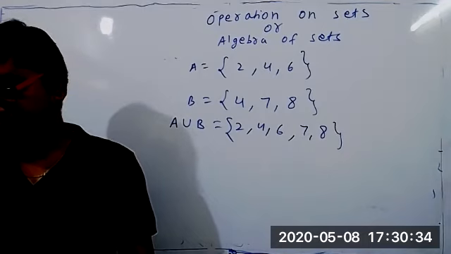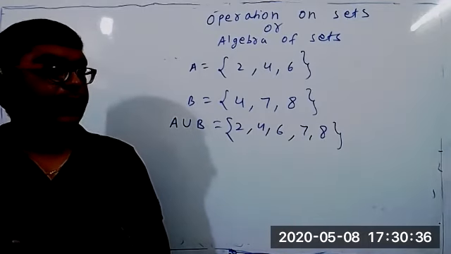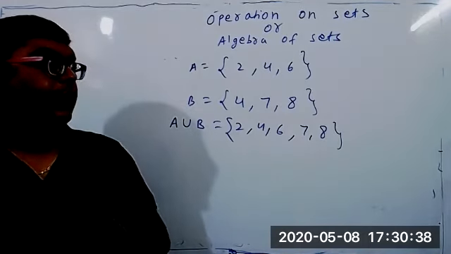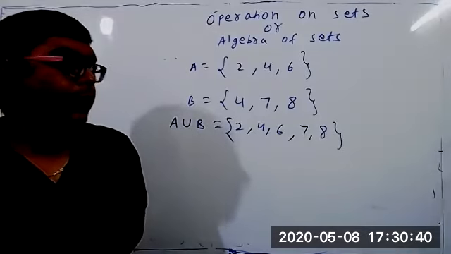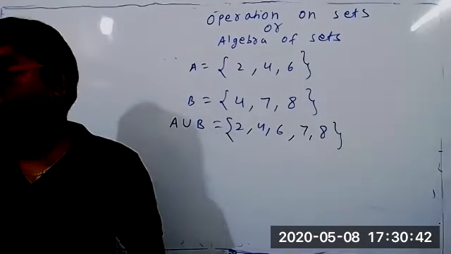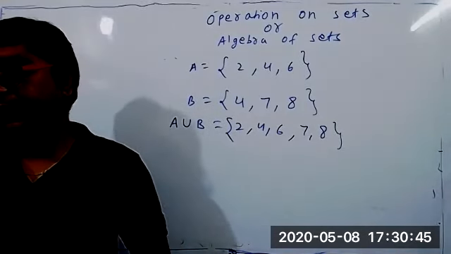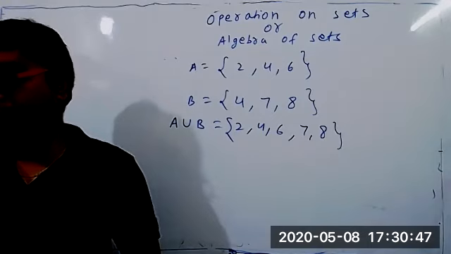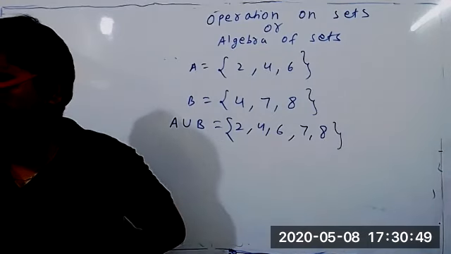Friends, are you understanding? A union B means write all the elements of set A, then write all the elements of set B which we have not written earlier. Anybody has doubt in this?